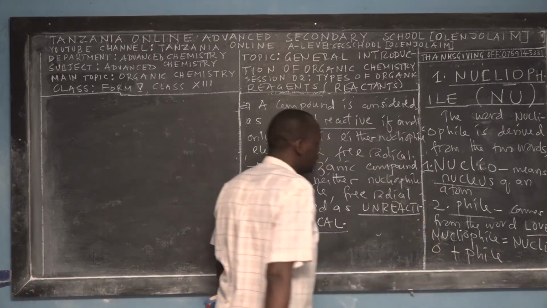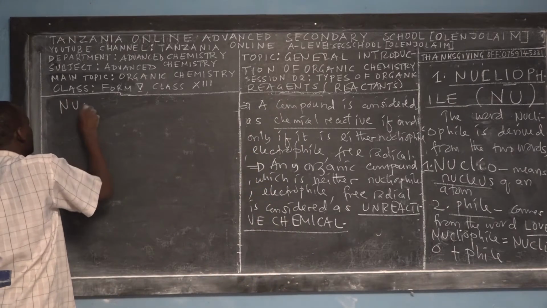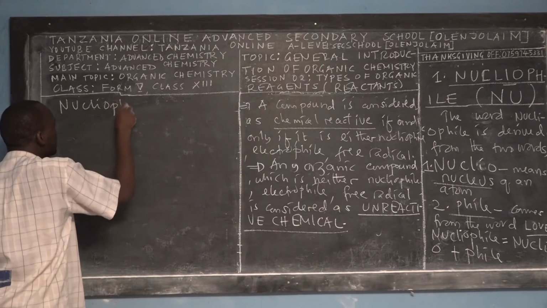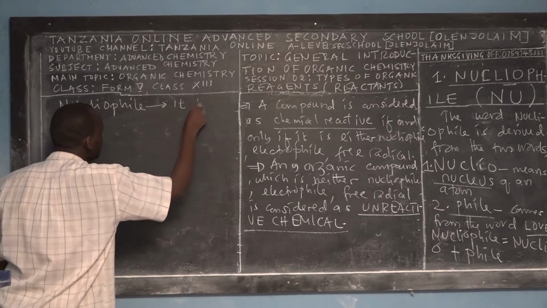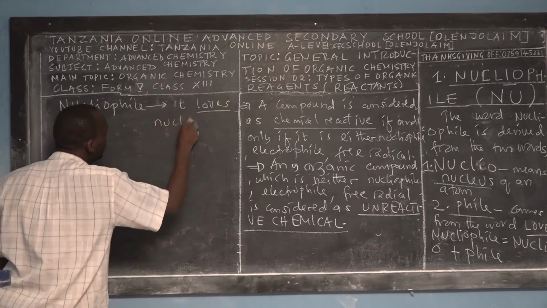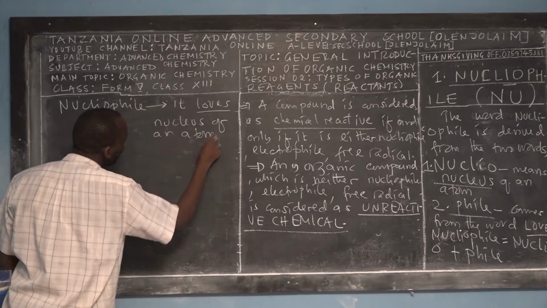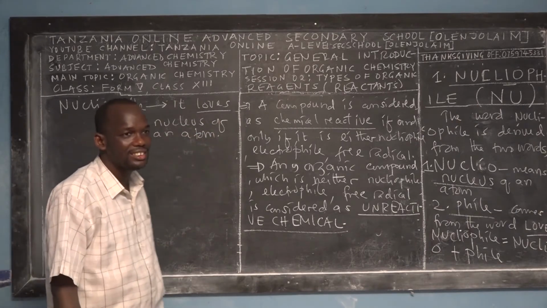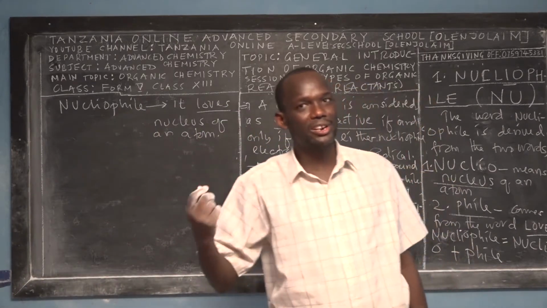So according to that description, nucleophile means that it loves what? It loves nucleus. Nucleus of what? Nucleus of an atom. Oh, okay. We have to go back to our fundamental chemistry.